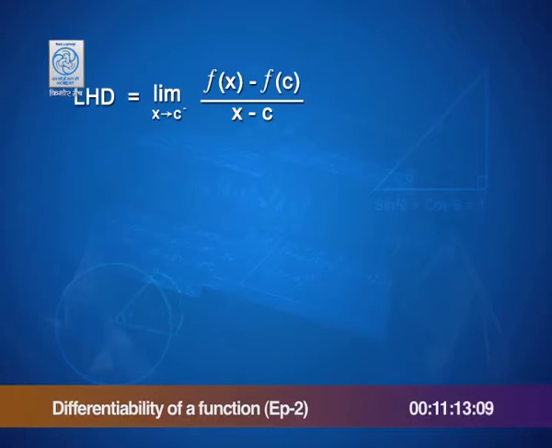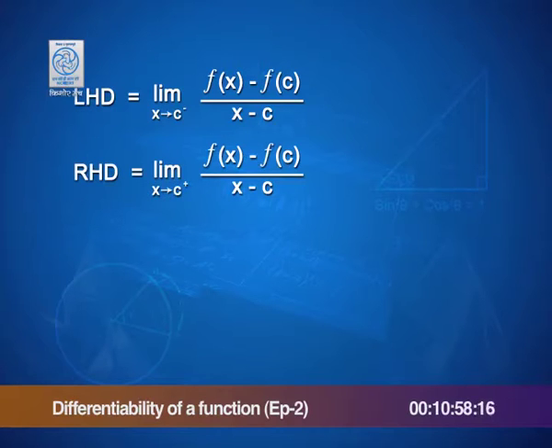Left hand derivative is defined as limit of f of x minus f of c upon x minus c as x takes values lesser than c, but very close to c. And the right hand derivative, well, you guessed it right, it should be limit of f of x minus f of c by x minus c as x takes values closer to c but greater than c, indicated as c positive.